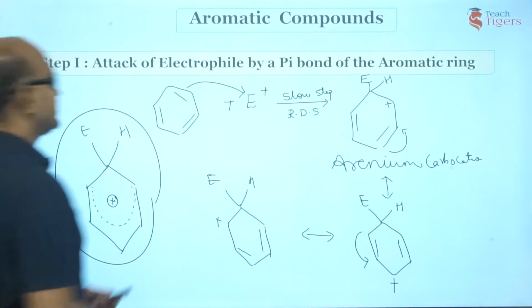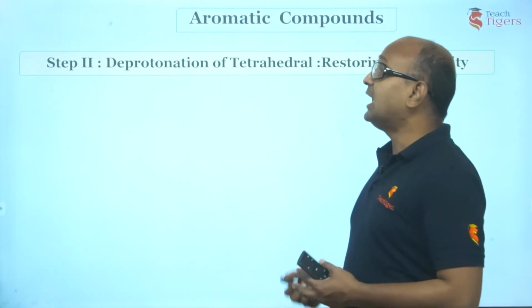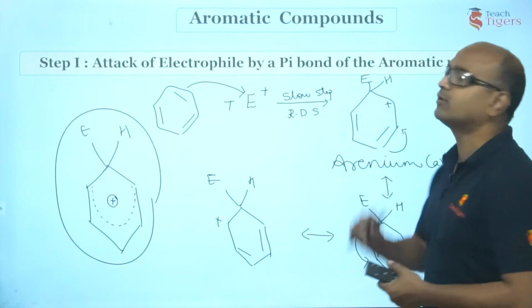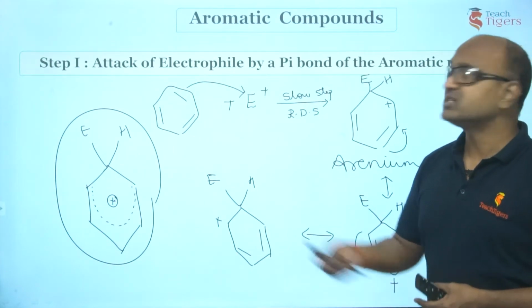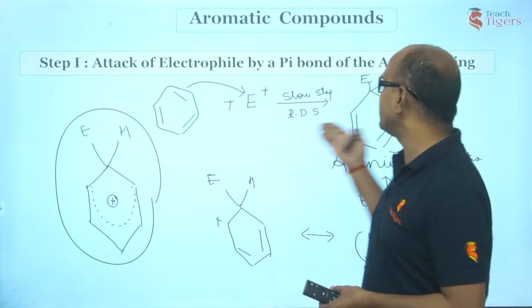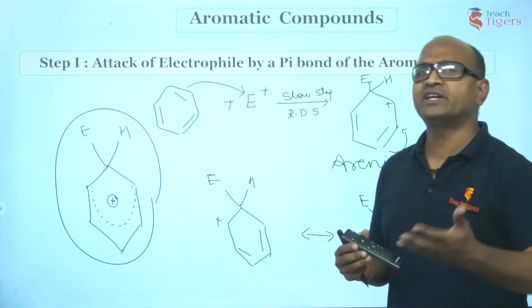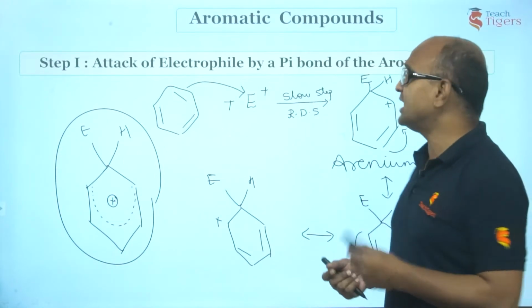What is the next step? Now, see what happened here. An aromatic compound got converted into a non-aromatic one. It requires very high activation energy because a stable species has converted into a comparatively less stable species. We require a lot of energy. Activation energy is high. Now what would happen in the next step?